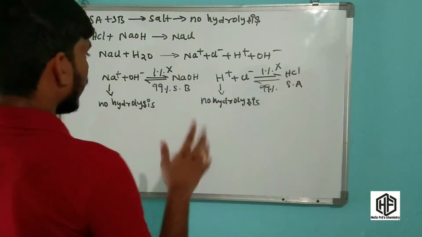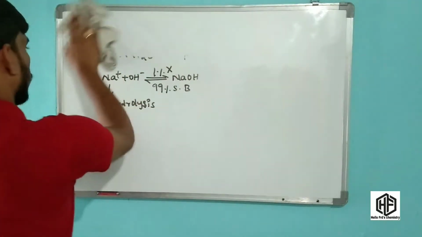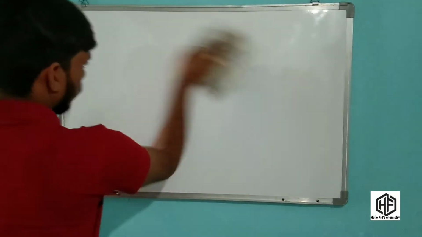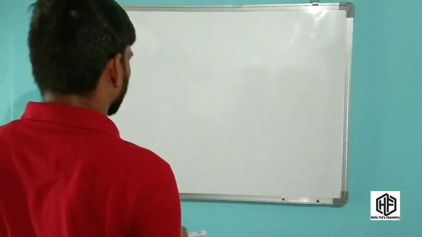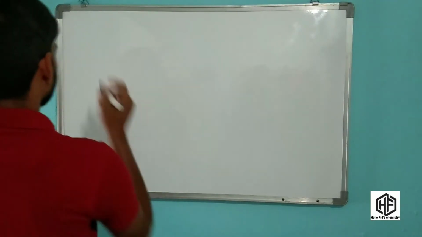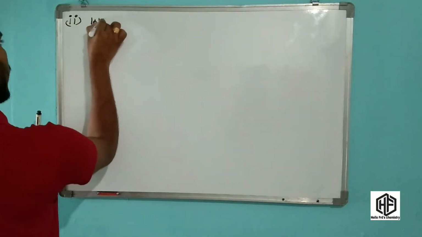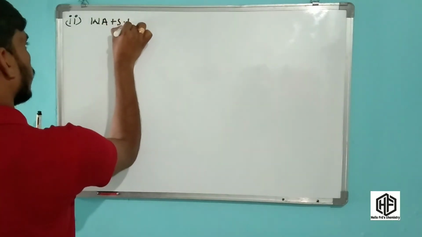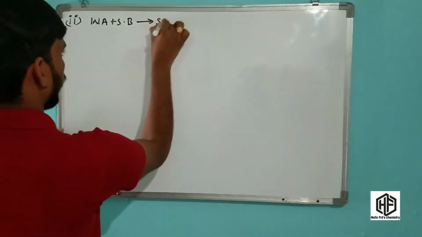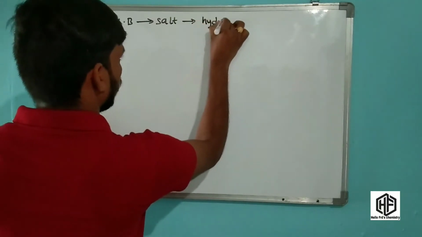And the next salt is weak acid plus strong base. Friends, very important concept, friends. So many formulas are present in weak acid plus strong base. Friends, the second salt is weak acid plus strong base gives salt. It shows hydrolysis.